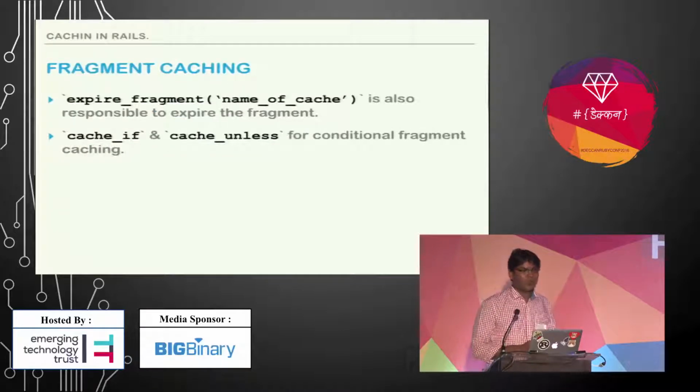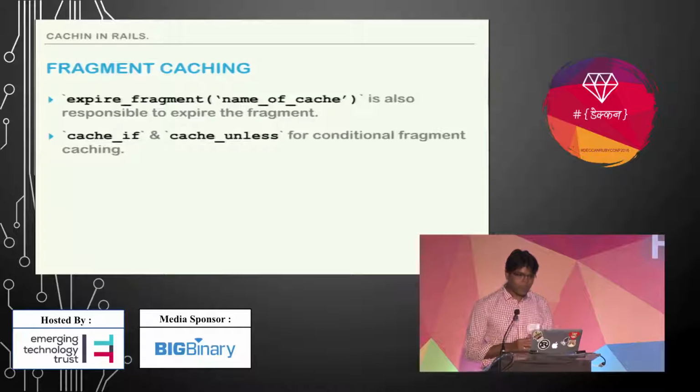To expire fragment caching, if you are using fragment caching for a model, you don't need to do anything. Rails will take care of it. But if you are giving strings for the cache block, then you have to manually delete it. For that you can use expire fragment with the name of the cache.